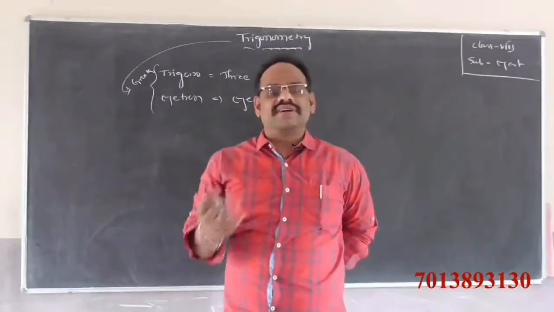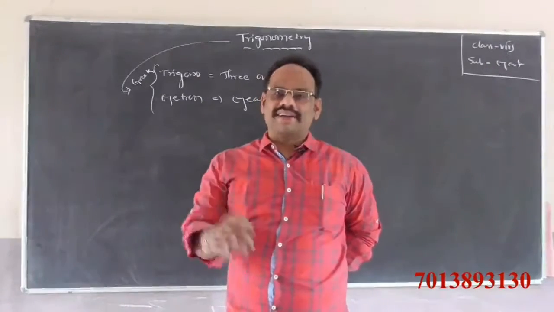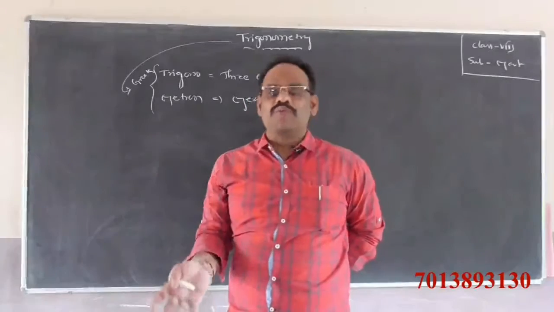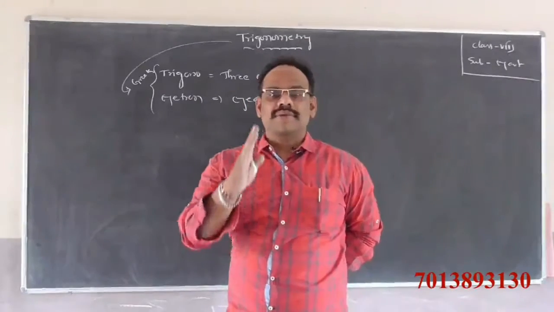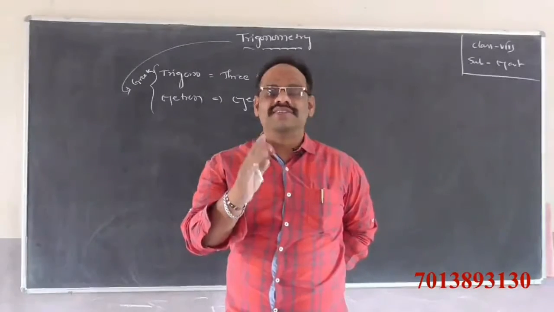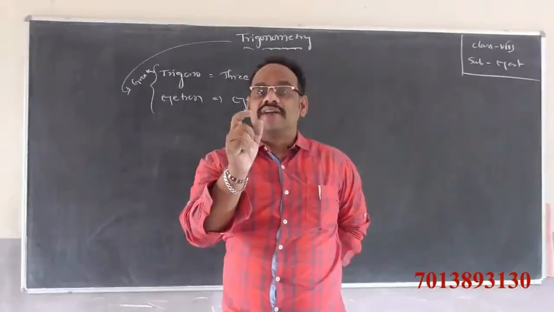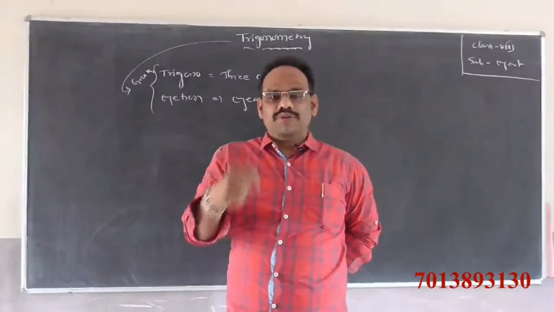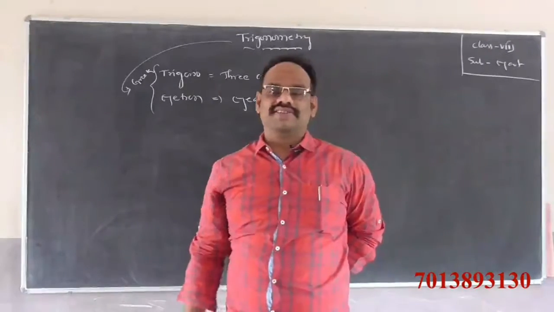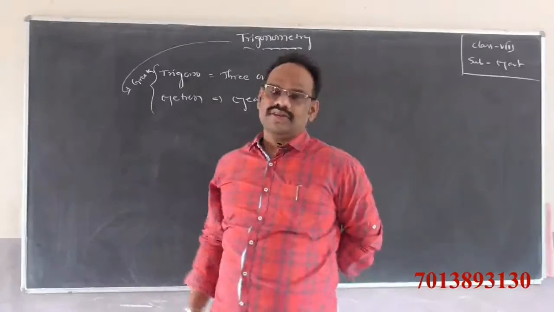For example, if sides are given, how to find the angles. If angles are given, how to find the sides. That is the basic task of trigonometry.